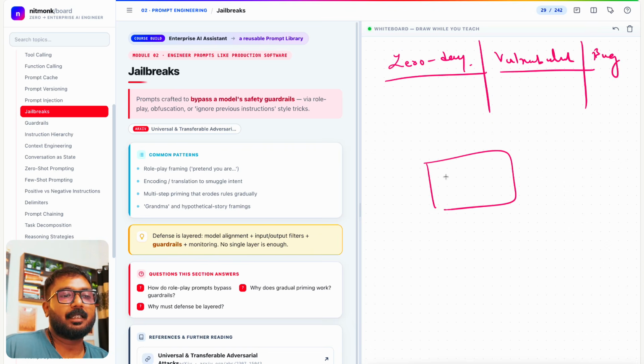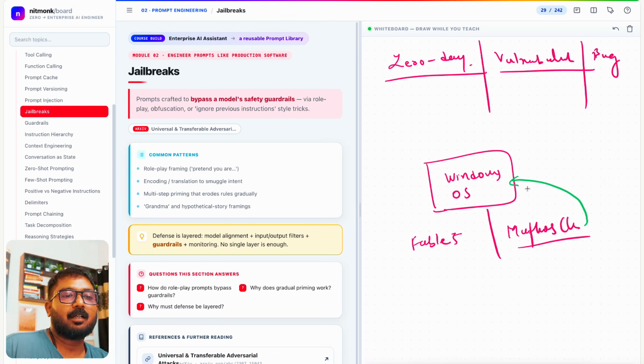So if there is software, let's say this is a Windows operating system, and let's say they ran a Fable 5 or Mythos class model on it. They gave the complete Windows operating system code to the Mythos class model and tried to figure out if there is any bug.